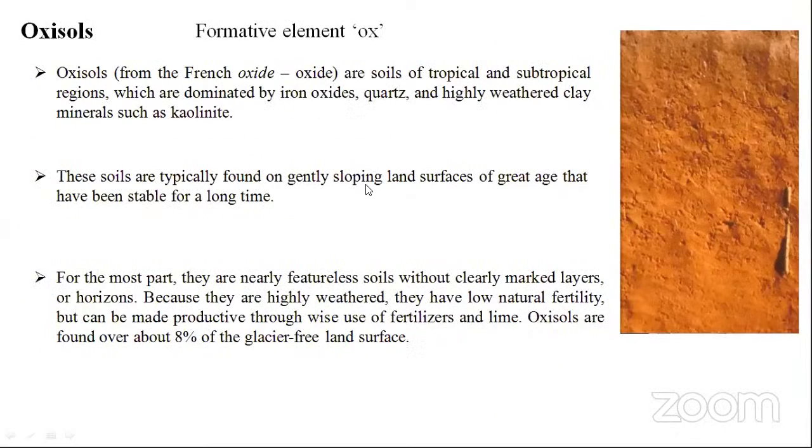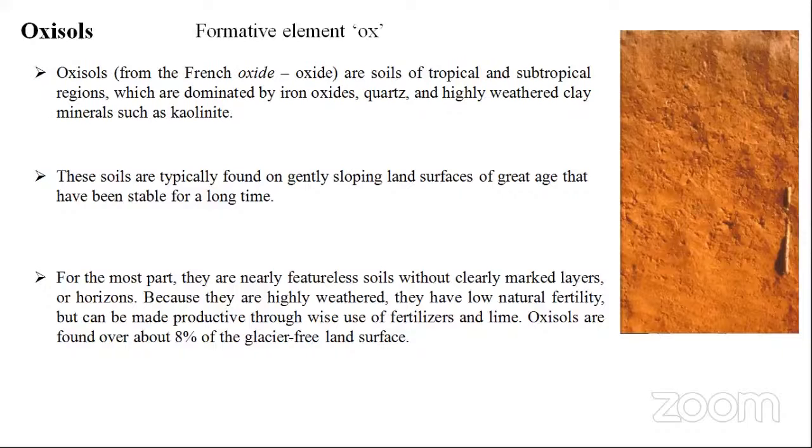Okay, students, coming to the next, called oxisols. What kind of climatic conditions can we expect here? Please, if you are maintaining notes, note down these words. Climatic conditions and typical characters are very important. Oxisols, from the French word oxide, are mostly found in tropical and subtropical regions, highly dominated by iron oxides, quartz, and highly weathered clay minerals such as kaolinite.